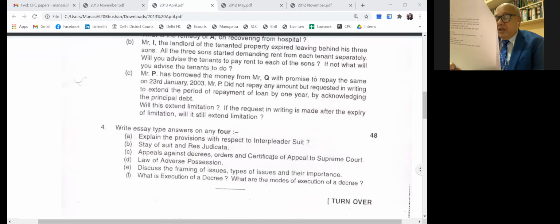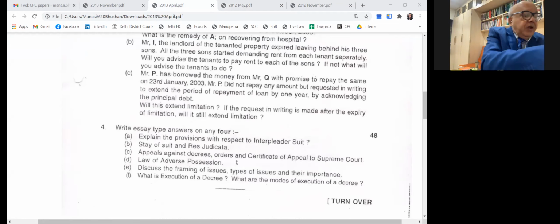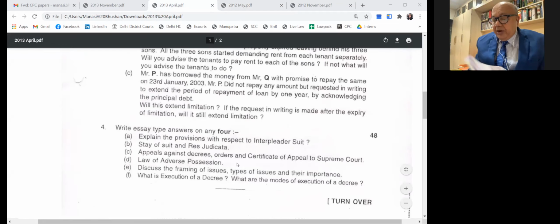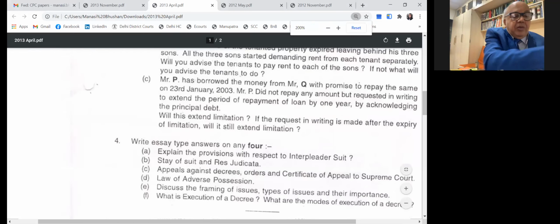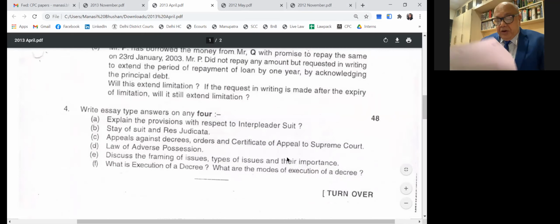The question number 3, the last one. The mode of execution, Section 51D. There are 4 modes: A, B, C, D. A is under the provisions of delivery of property. Then B, the attachment of property. C, the arrest. Then D is appointment of a receiver or any other mode. That we learned here.